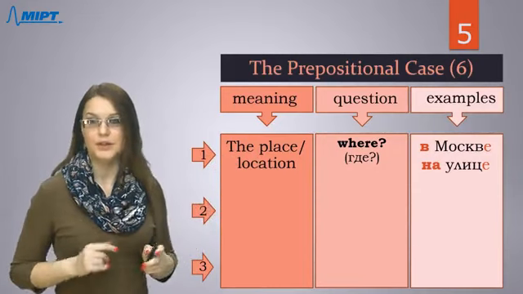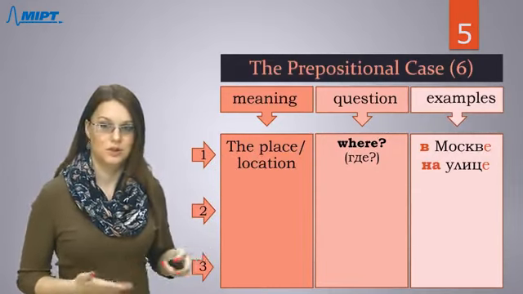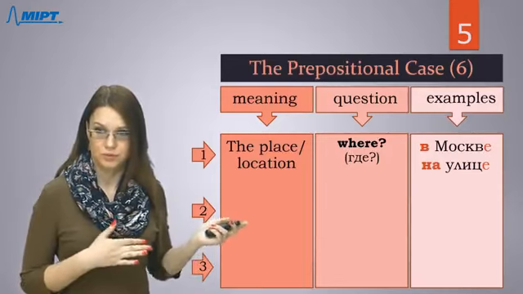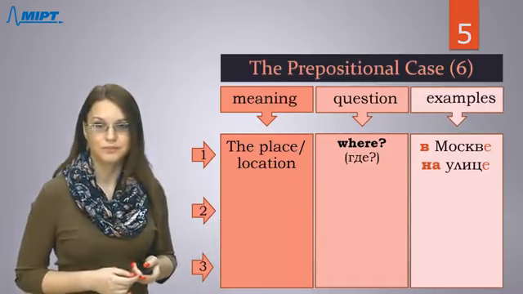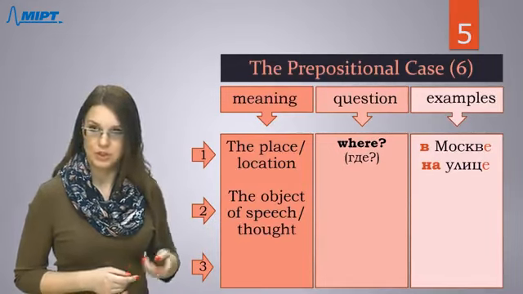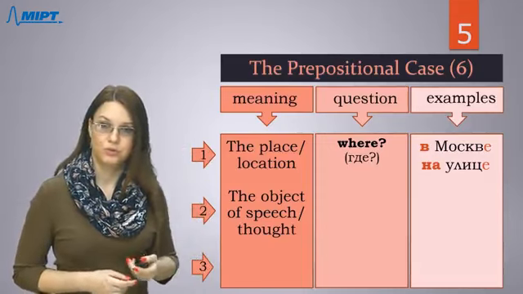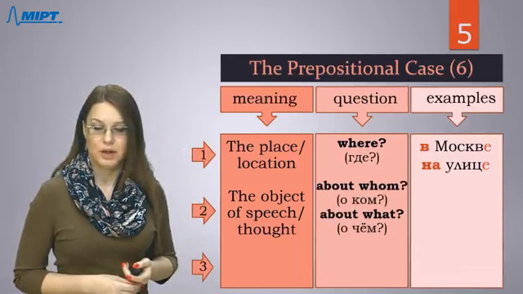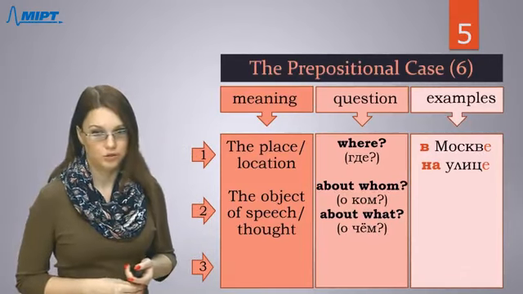A little later I will explain what the difference is and which preposition you should use for this noun. The next meaning is the object of speech or the object of thoughts. Our main questions will sound like о ком, о чем.